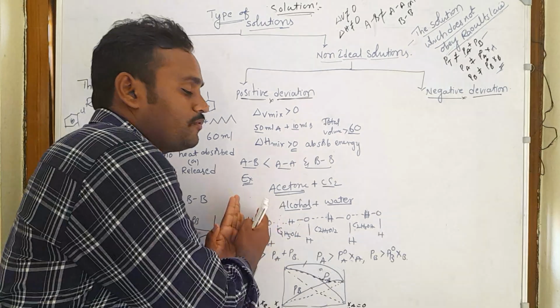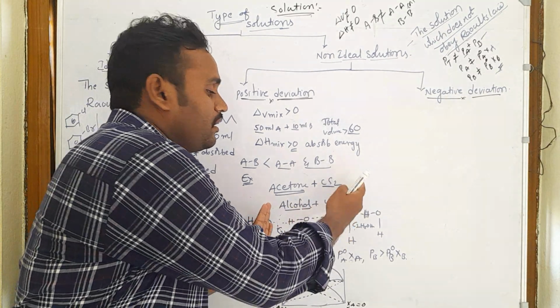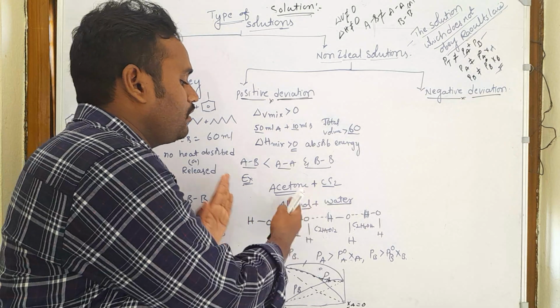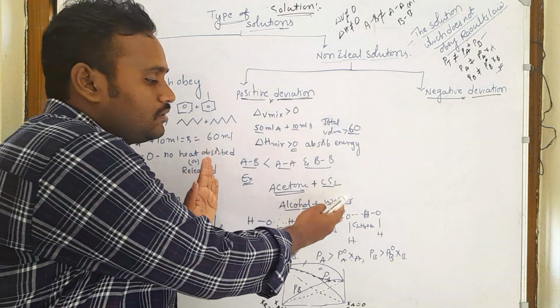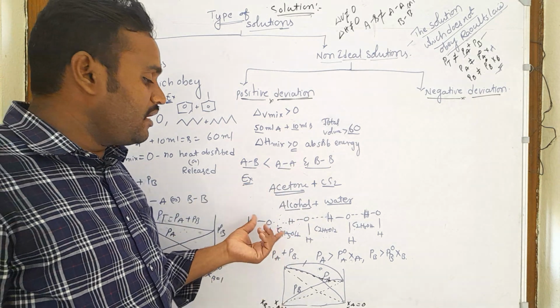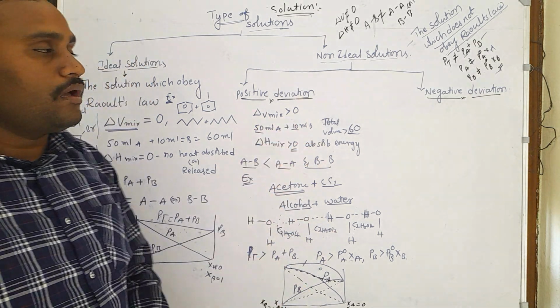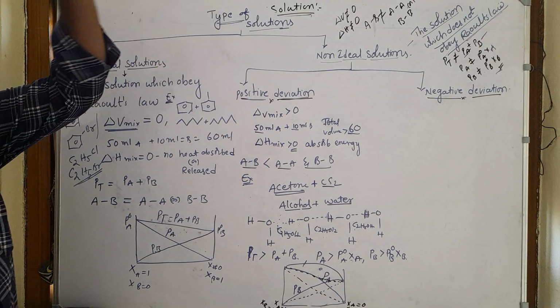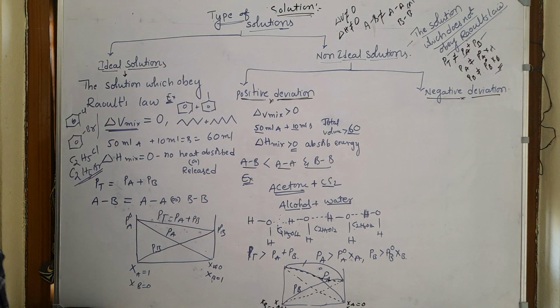Why? Because the attraction forces, this hydrogen bonding, are decreasing, so the volume slightly increases. And when they are moving far away, they can easily evaporate. So that shows positive deviation.